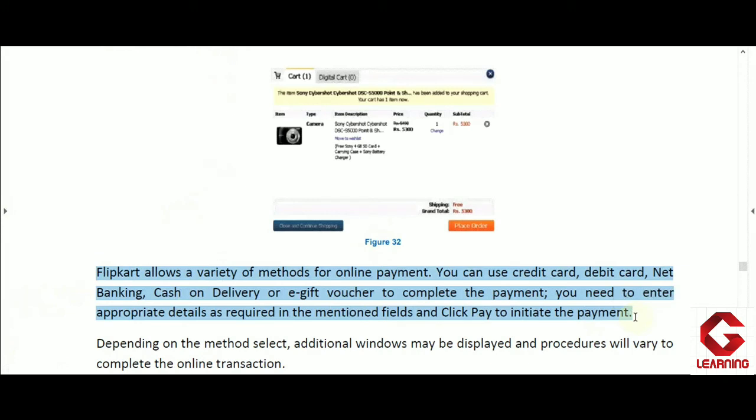And for the payment of the product online, we can use one of these methods. So we can use either credit card details or debit card details or net banking or e-gift voucher or e-wallet. E-wallet we can say like Paytm or Google Pay or PhonePe. And after providing all details of one of these tools correctly, we have to click on pay, and if all the details are correct, then automatically that much amount will get deducted from our account, and the product that we have selected will be ready for delivery.